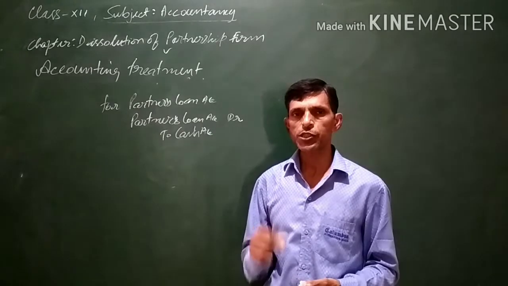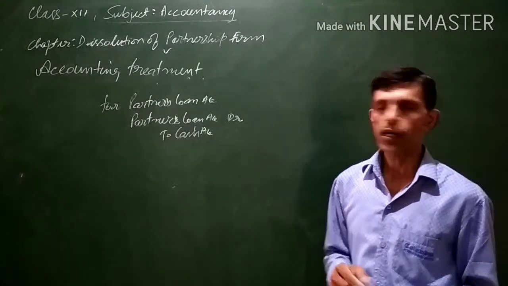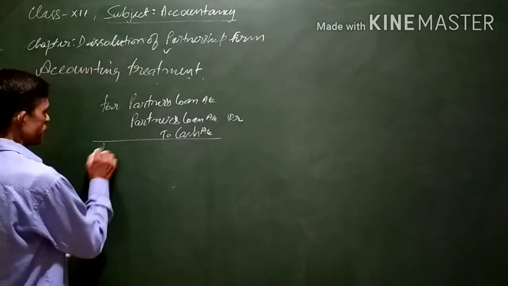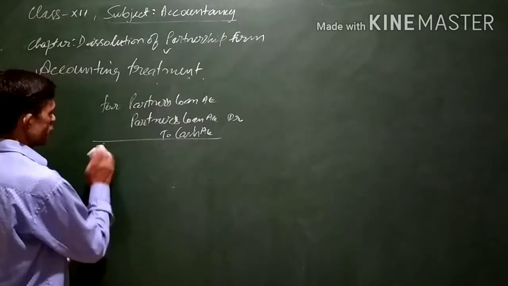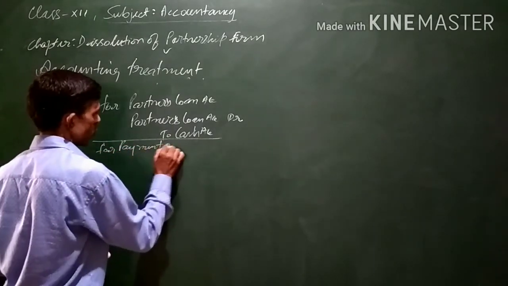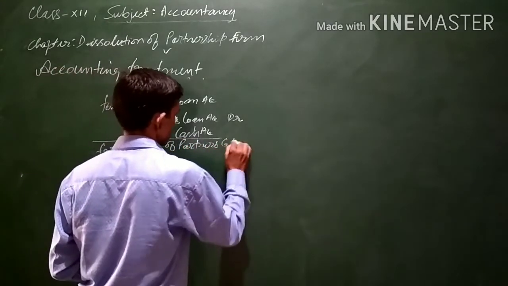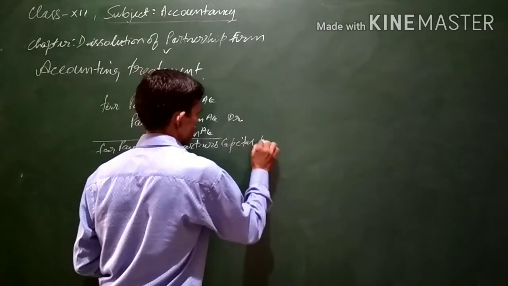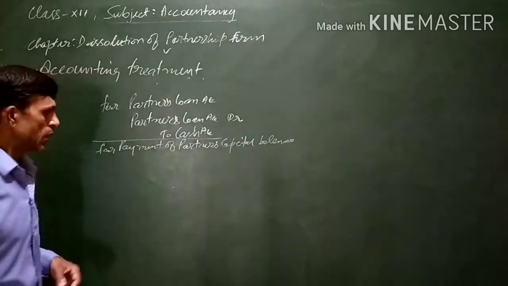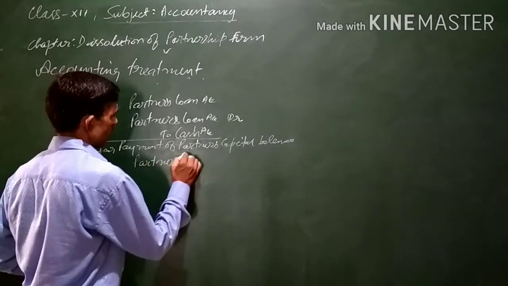For payment of the partner's capital balance, the entry will be partner's capital account debit to cash.